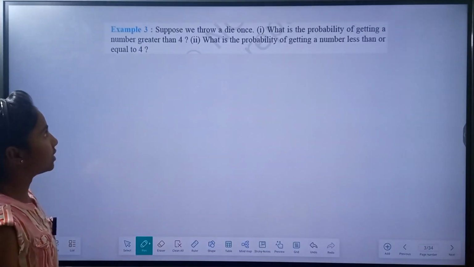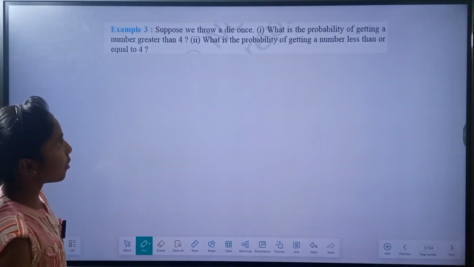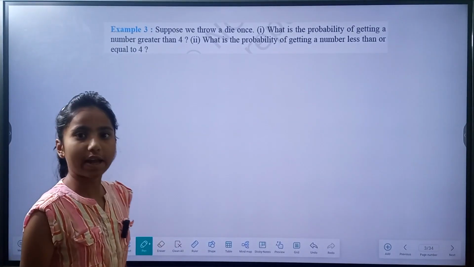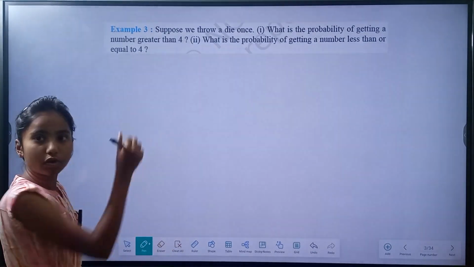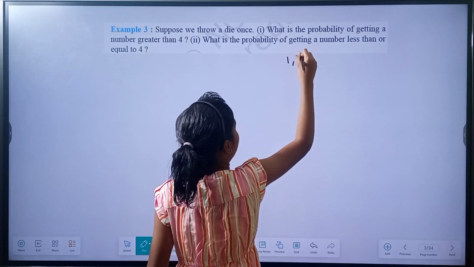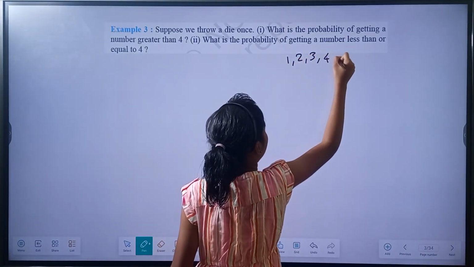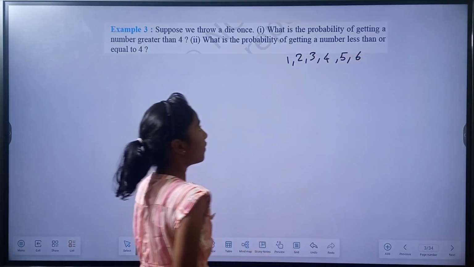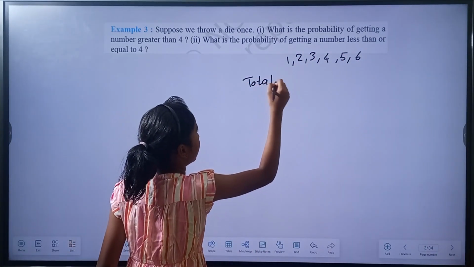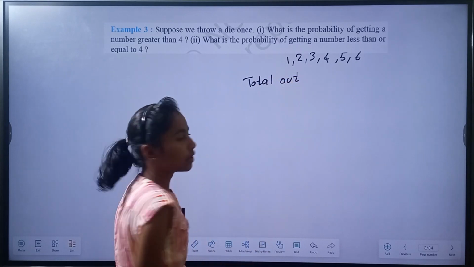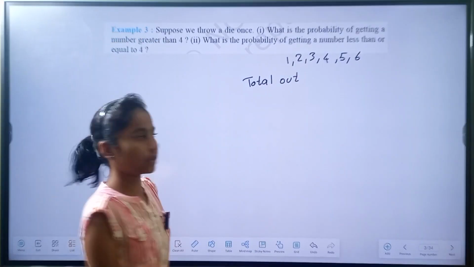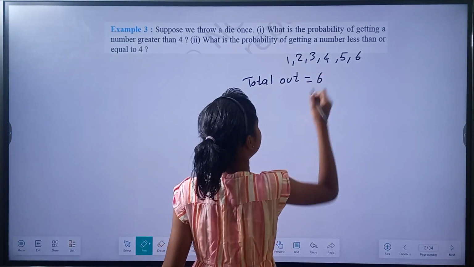Suppose we throw a die once. What is the probability of getting a number greater than 4? The die has 6 numbers, which are 1, 2, 3, 4, 5 and 6, so total outcomes are 6. We have to roll one number out of these 6 numbers, so we have 6 ways for that.